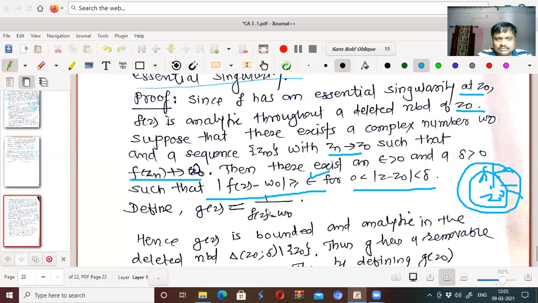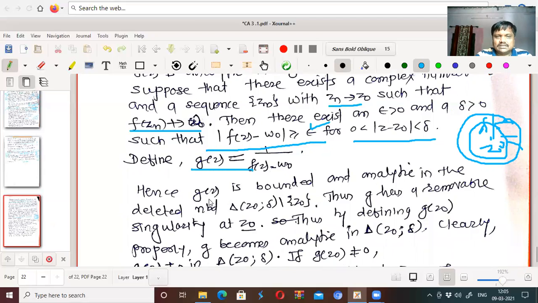Now define g of z by 1 upon f of z minus W0, because this is non-zero. As this is non-zero, 1 upon f of z minus W0 is defined. So we define g of z by that number. Now, as mod of f of z minus W0 is greater than or equal to epsilon, therefore 1 upon f of z minus W0 will be less than or equal to 1 upon epsilon. That is, g of z is bounded and analytic in the deleted neighborhood disk of Z0.